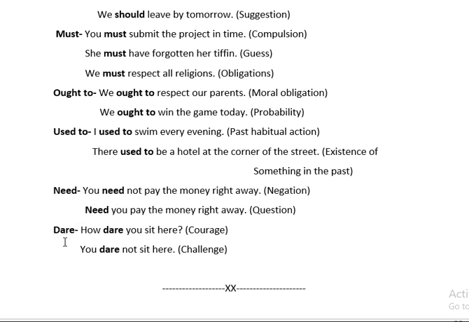If I say dare, how dare you sit here? It indicates how does that person have the courage to sit there? How dare you sit here? So it shows courage. If I say you dare not sit here, I am challenging that person: just sit and see what I will do to you. So it shows challenge also. So dare has two functions, that is courage and challenge, that you have to keep in mind.